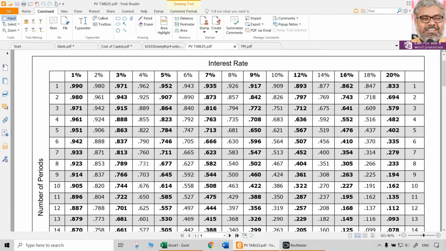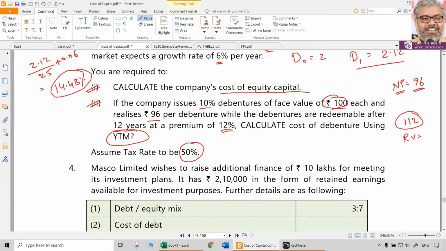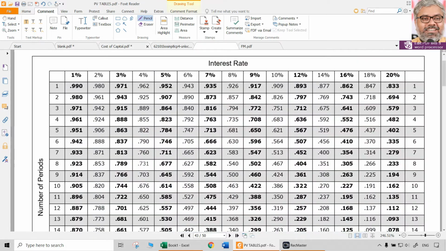Anything let us take. So let us say 10%, just for... 10% debentures, right, already. So it could be less than that. Maybe because premium is there, it could be 10% also. Okay, why to predict? It's okay. Definitely tax rate 50% means effectively 5% only will be there. So 10% is too high, not required. So let us take anything less than that. Let us say 7% just as a trial and error method. In examination, these tables have to be given in the question itself. So 7% is one point and 12 years is another point.